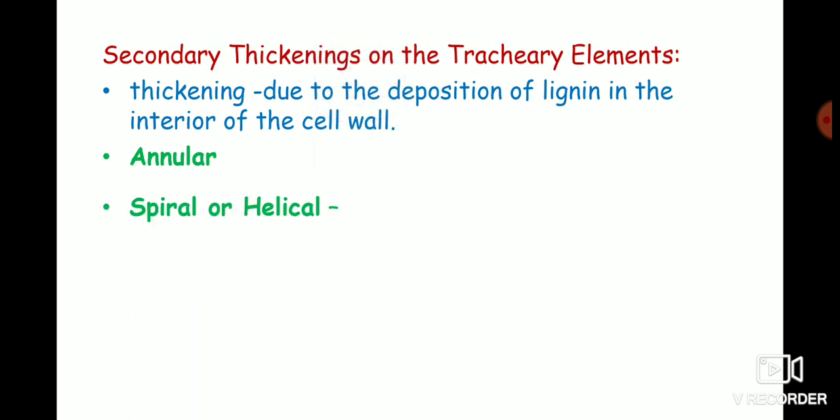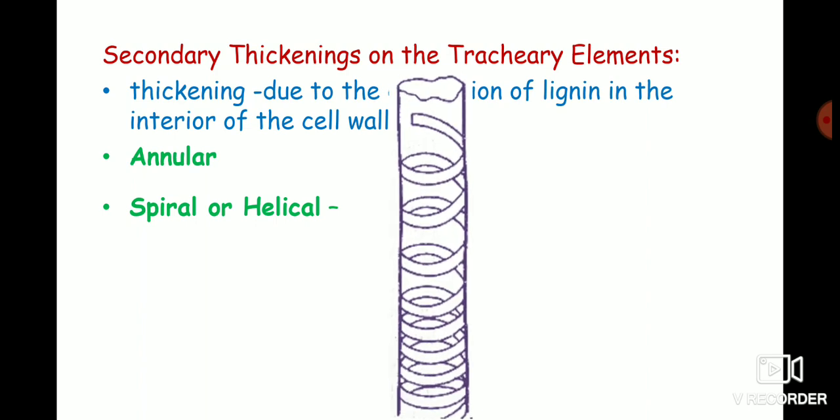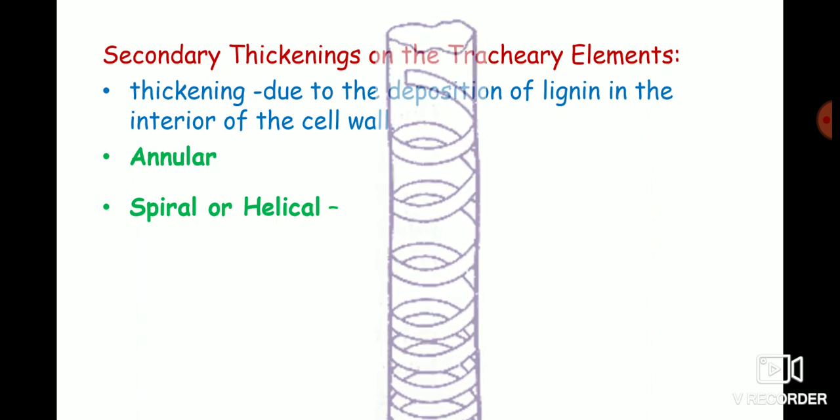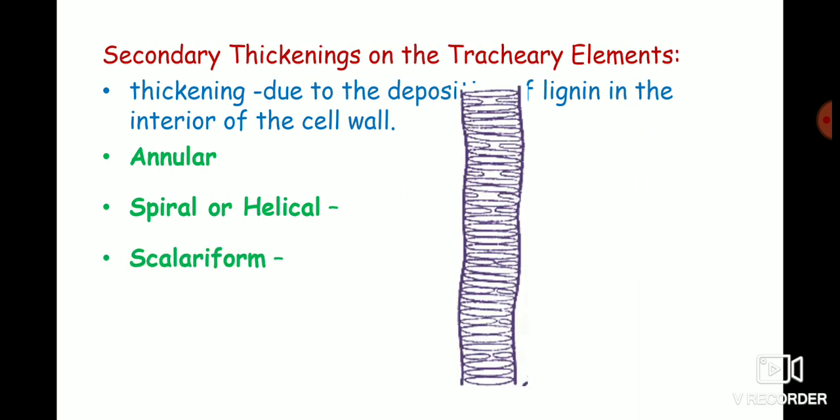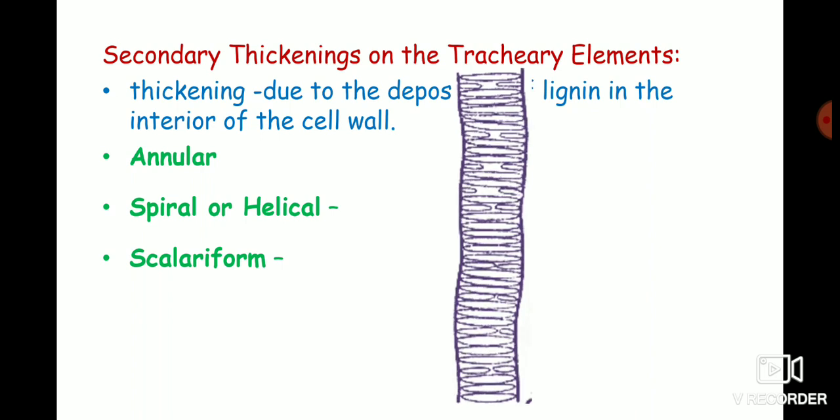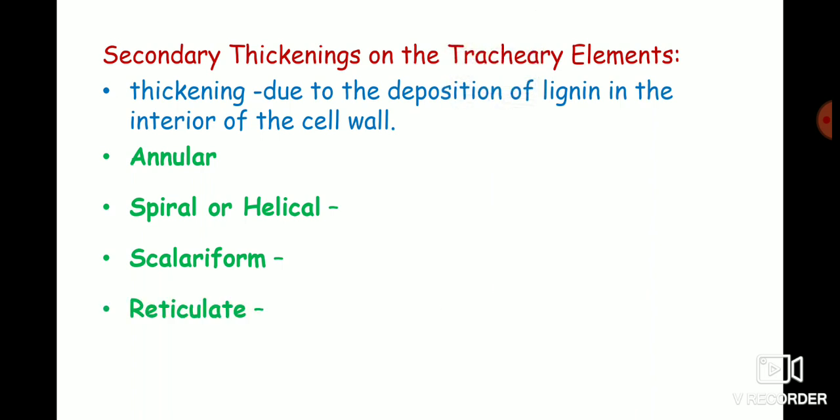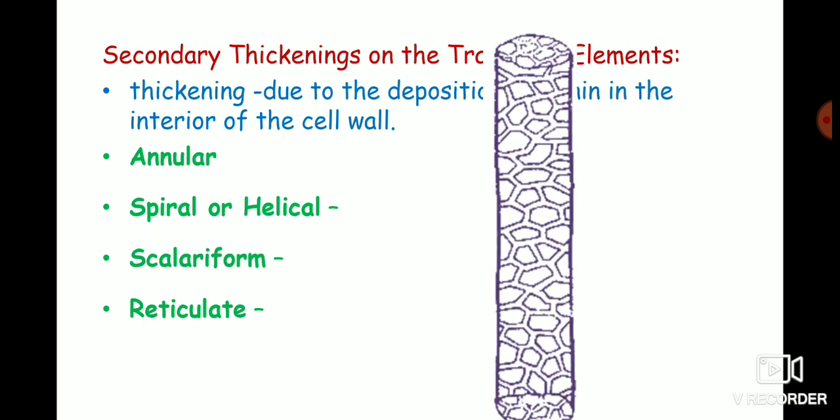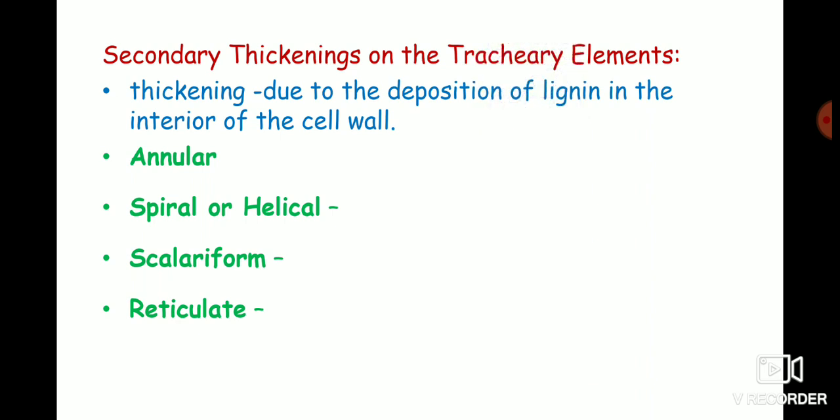The second is the spiral or helical thickening, where the thickening takes place in a spiral manner. The third are the scalariform thickenings. Here the thickening is in the form of a ladder. The next are the reticulate thickenings, where the thickenings are in the form of a net. The last are the pitted thickenings.